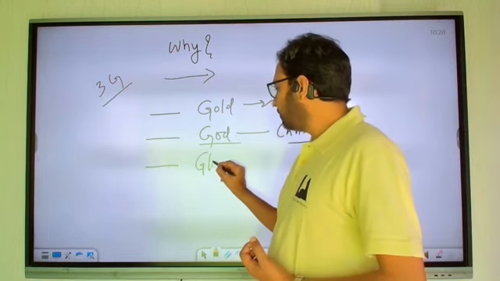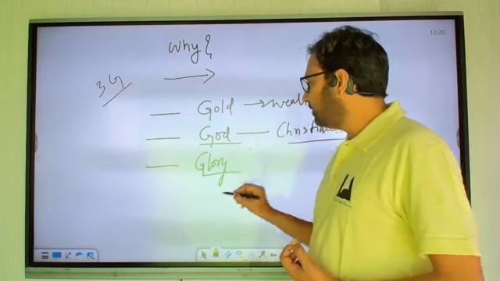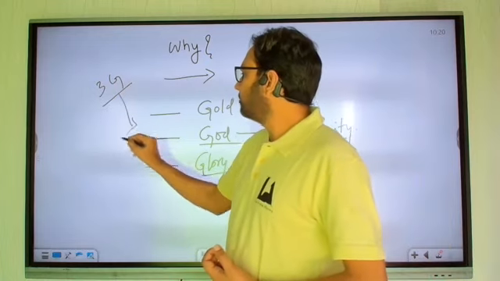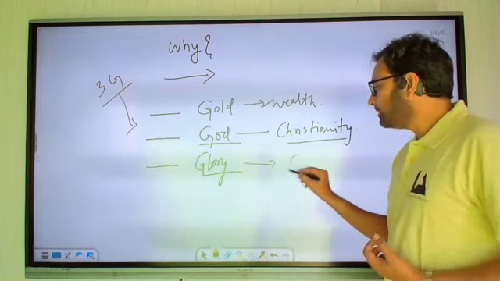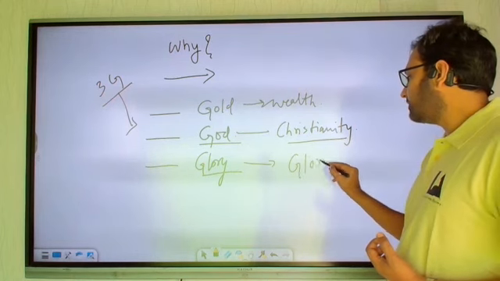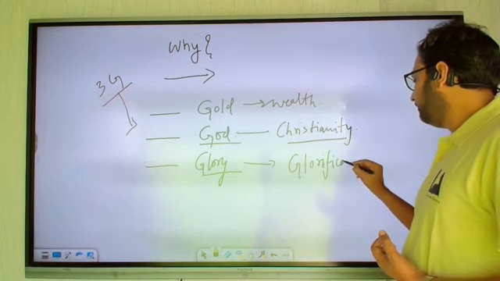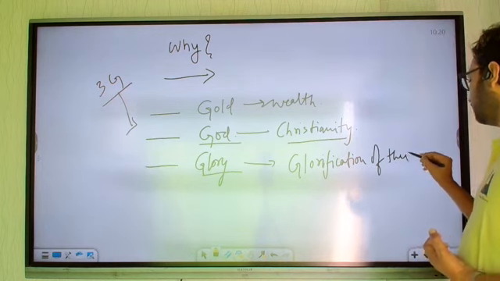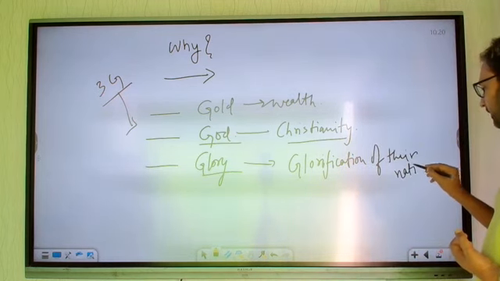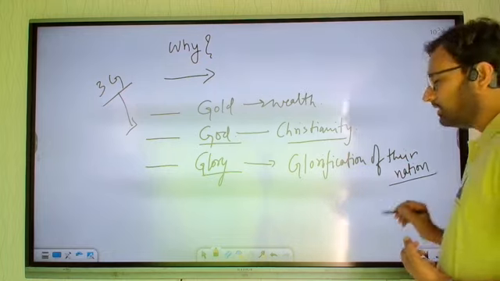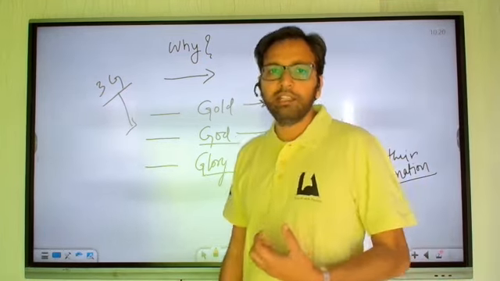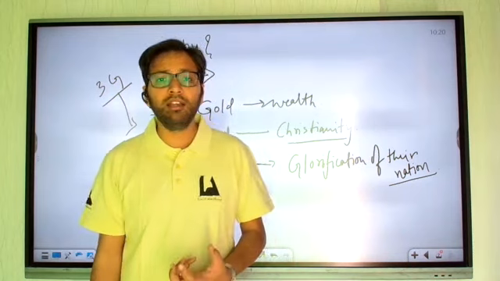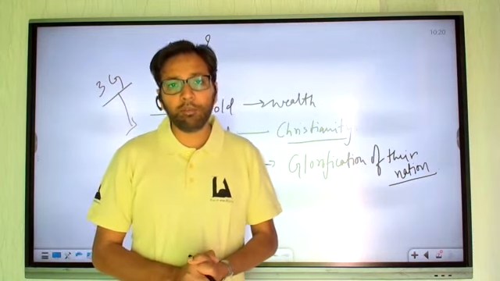And the last one talks about glory. These are the three G's. Glory means glorification of their nation. It is a sense of pride. What in Hindi we say, "Jhanda ucha rahe hamara." So they all came for a particular reason.